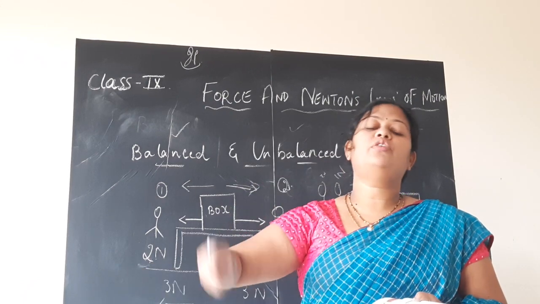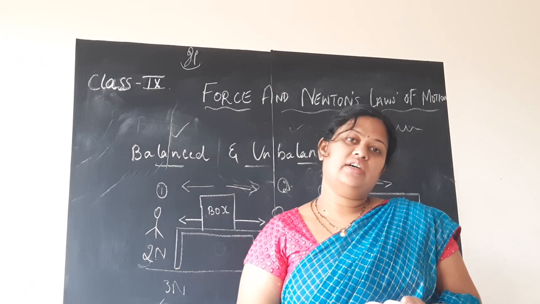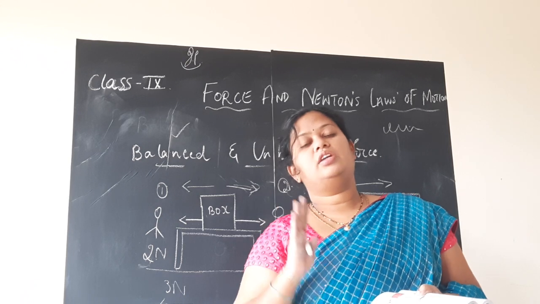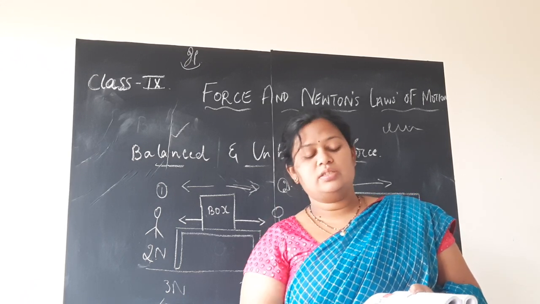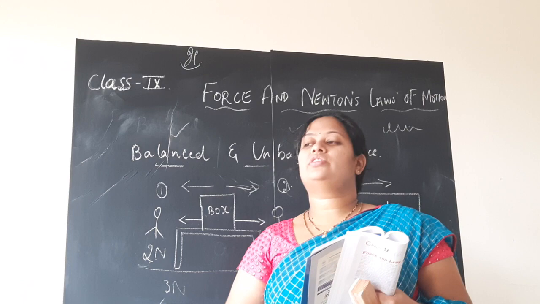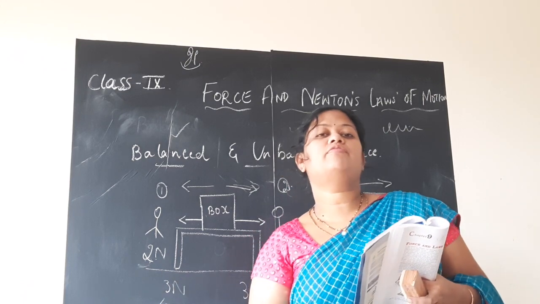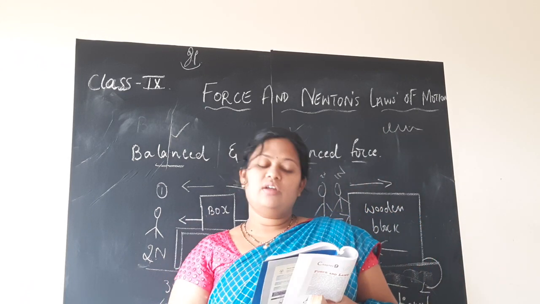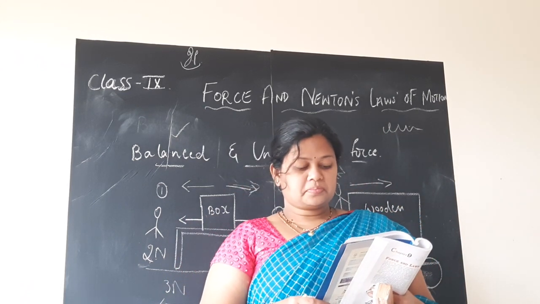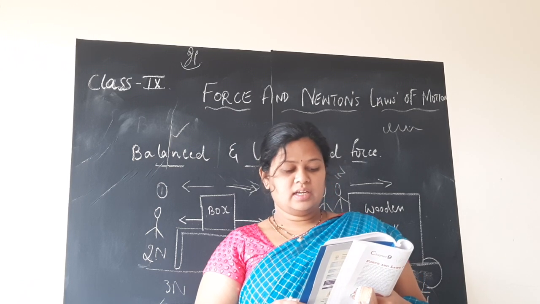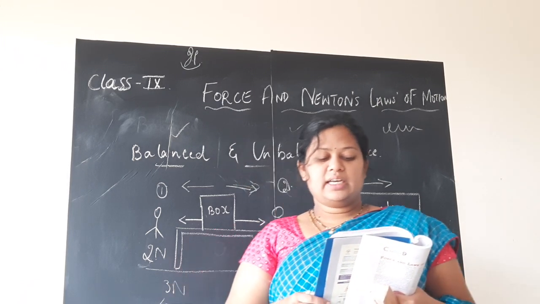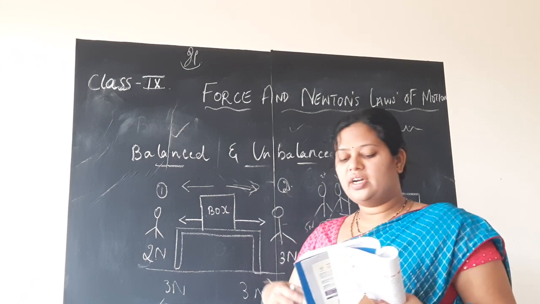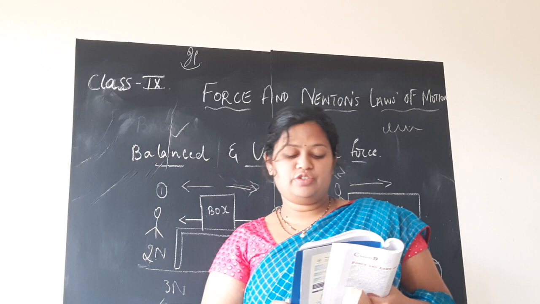After that, again you need to pedal in order to move further. The frictional force between the tire and the road will become balanced, meaning the bicycle will come to rest and stop. In order to overcome that force, again you need to pedal, meaning you are applying a force which is greater than the frictional force present between the tire and the road, children. So in order to keep the bicycle moving, we have to start pedaling. It thus appears that an object maintains motion under the continuous application of an unbalanced force.